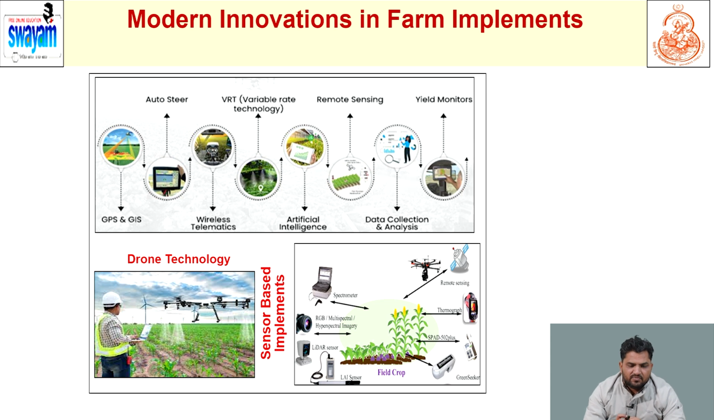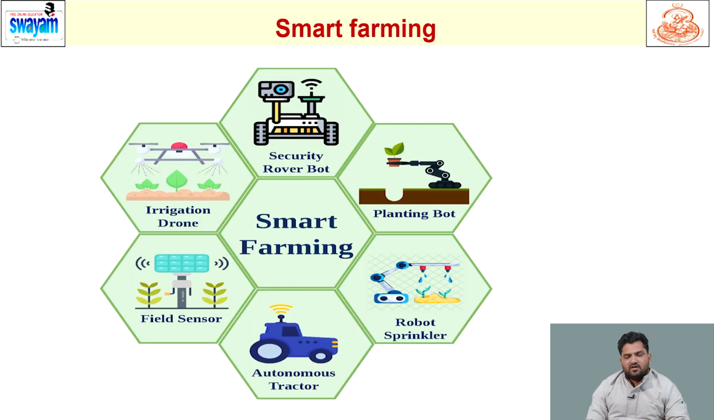We have the GPS, GIS system, variable rate technology, remote sensing and yield monitoring tools. AI and machine learning are also used in crop production or agronomic management. Now come to smart farming, like robots, sprinklers, autonomous tractors, automated field sensors, irrigation and drones. These are the tools and machinery for smart farming. So this is about the implements, traditional implements and fodder implements for fodder production.